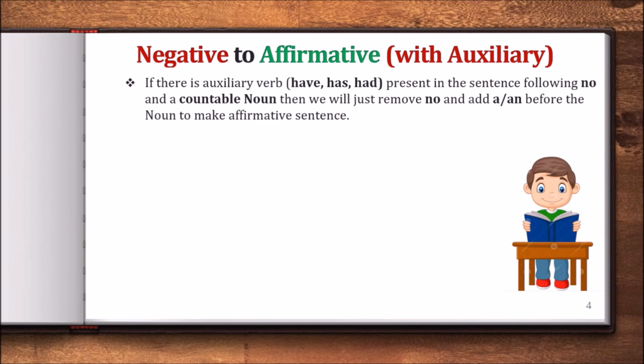if there is auxiliary verb have or has or had present in the sentence following no and a countable noun, then we will just remove no and add a or an before the noun to make an affirmative sentence.